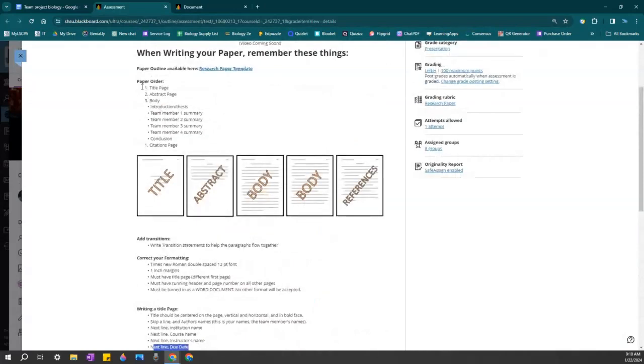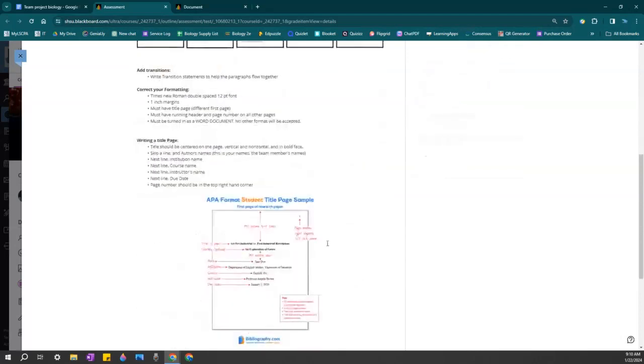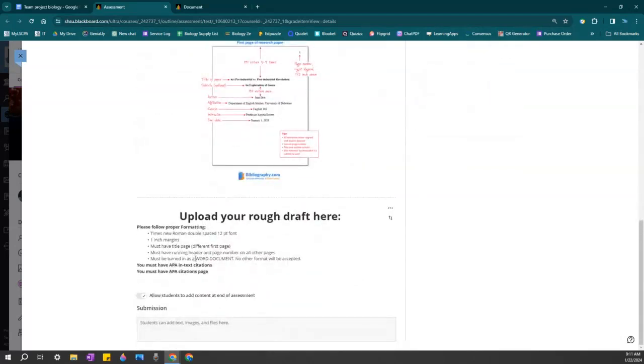And again, your paper should be a title page, abstract, then the body, which includes all of your team members' summaries, and last is the citations or the reference pages. Turn this in. Make sure that you're turning it in as a Word document. I will not accept PDFs or links or HTML. It has to be a Word document.